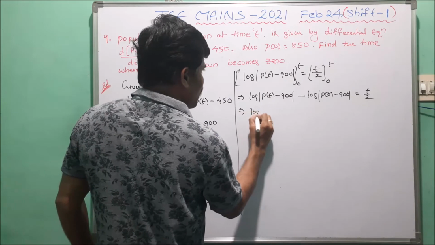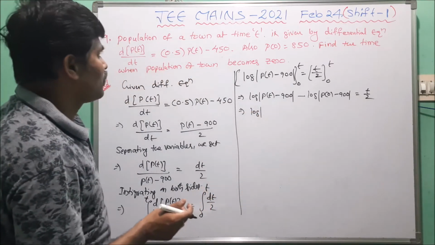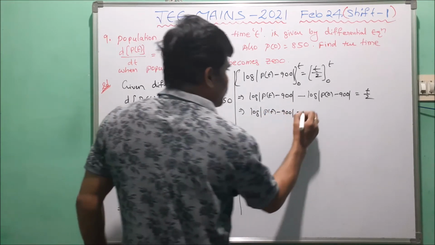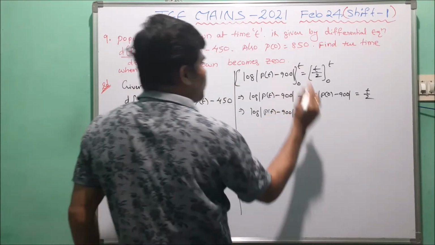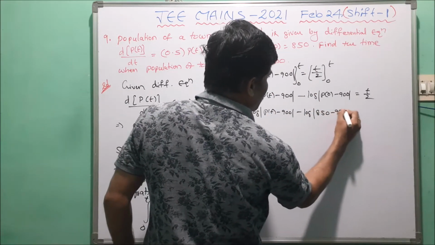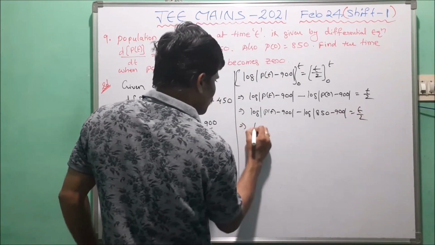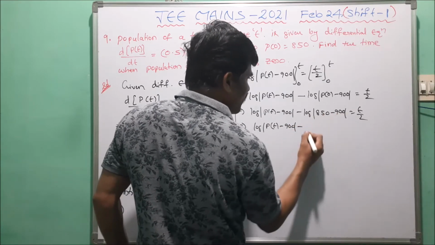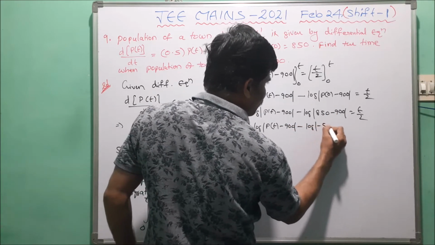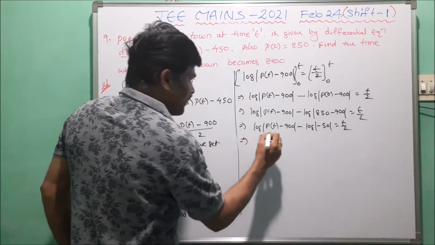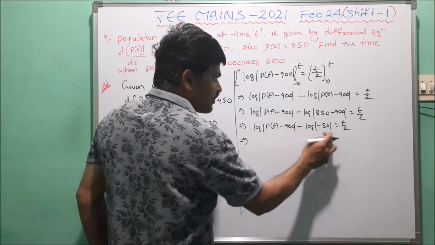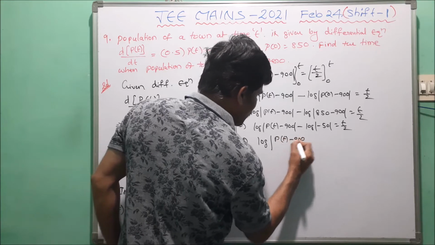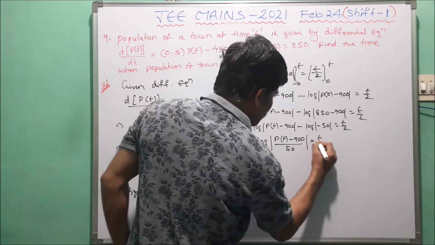Now which implies log mod p of t minus 900 minus log mod p of 0, value already given 850, minus 900 equals t by 2. Now which implies log mod p of t minus 900 minus log of mod minus 50 equals t by 2. Now this is log a minus log b formation. Now we write log a by b: log mod p of t minus 900 by 50 equals t by 2.